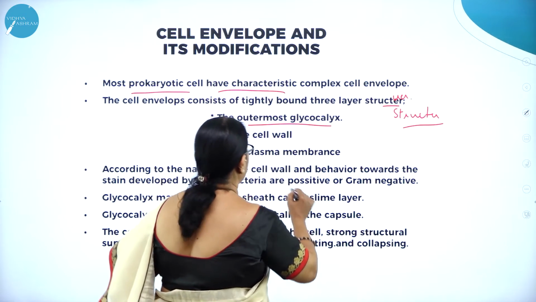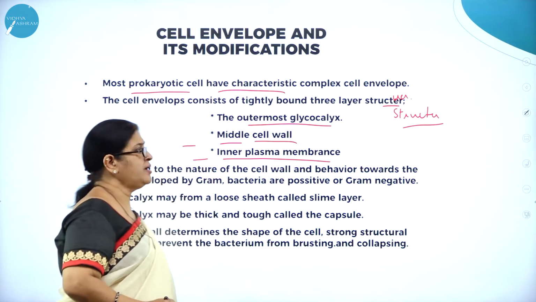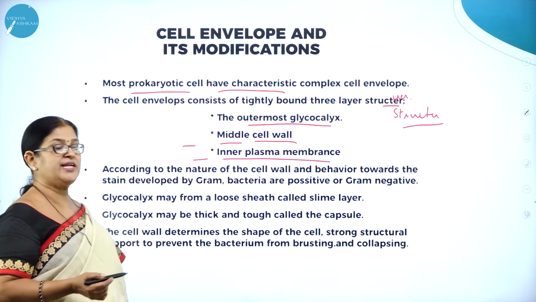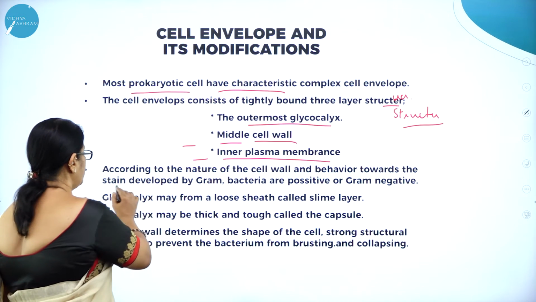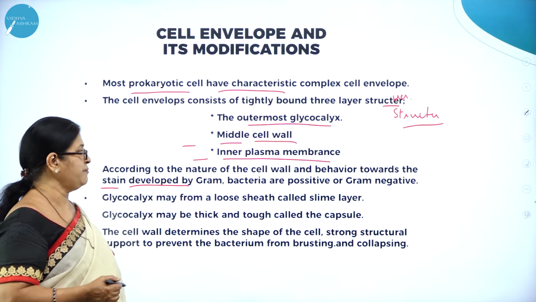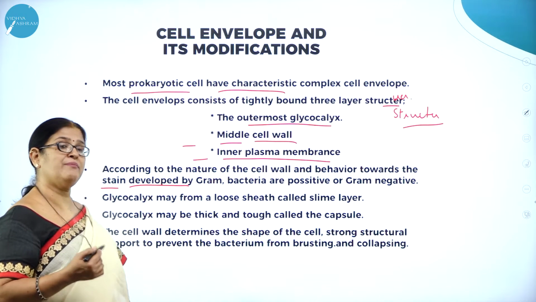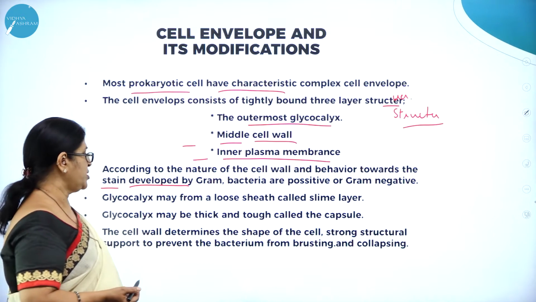The outermost glycocalyx, middle cell wall, and inner plasma membrane. According to the nature of the cell wall and behavior towards the stain developed by a scientist by name Christian Gram, bacteria might be positive or negative. So it is called gram-negative bacteria or gram-positive bacteria.